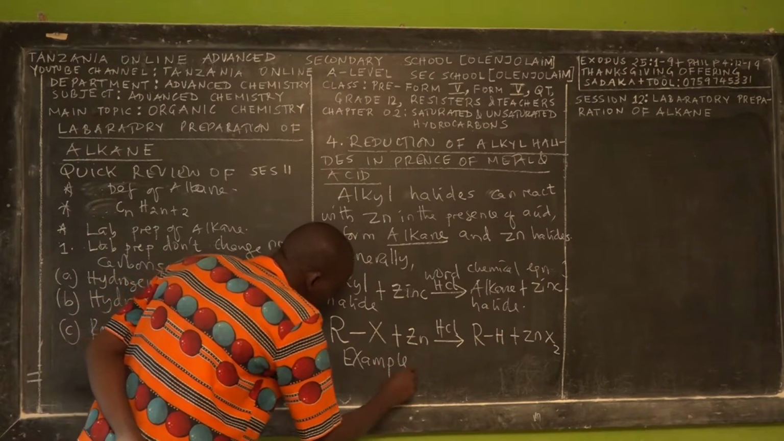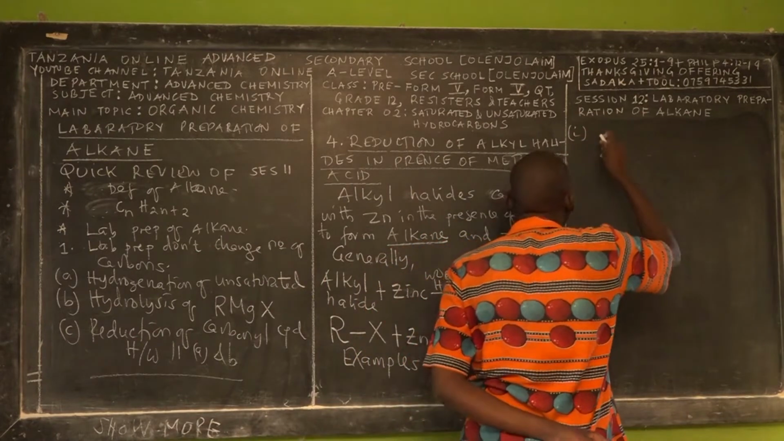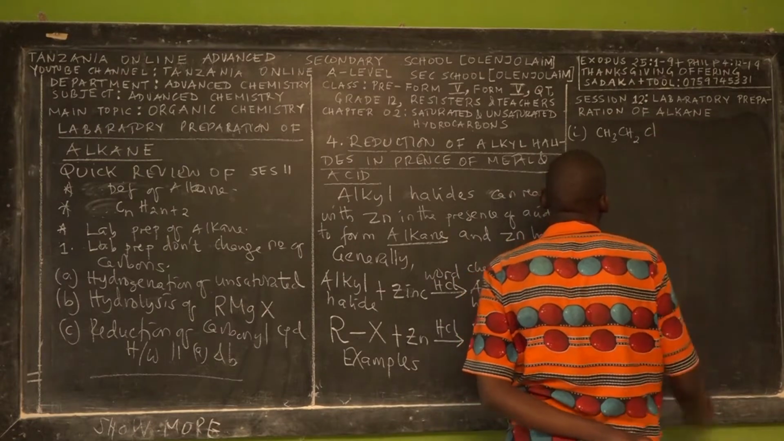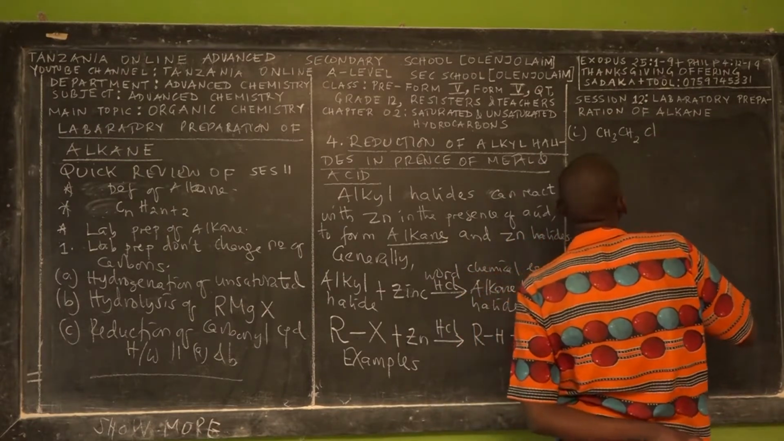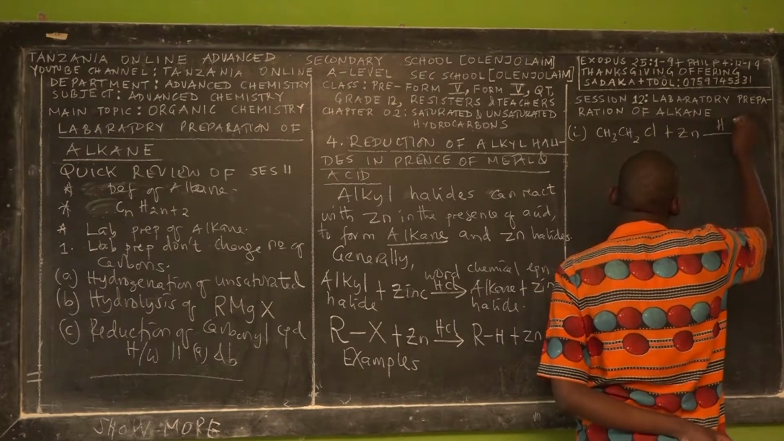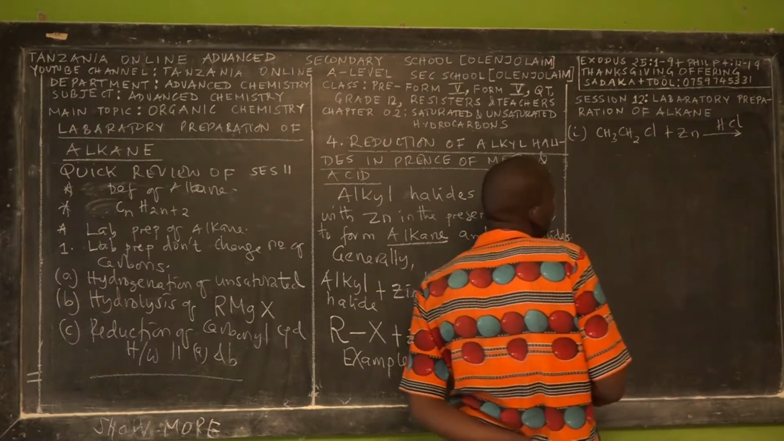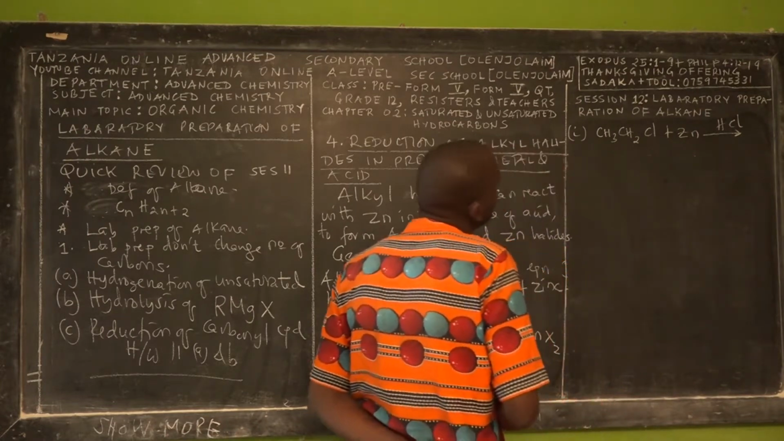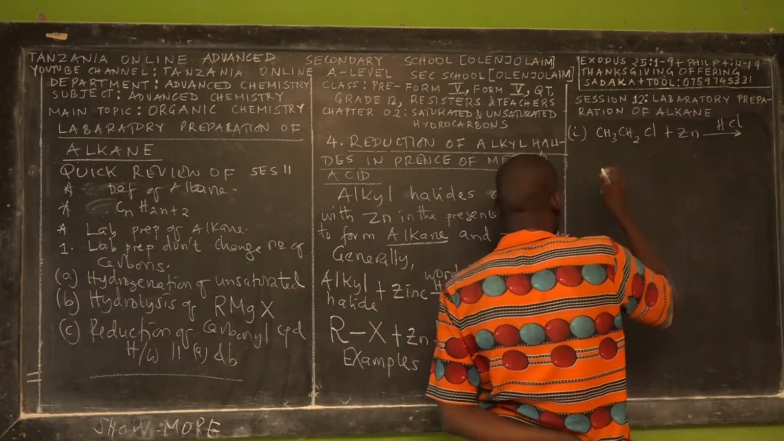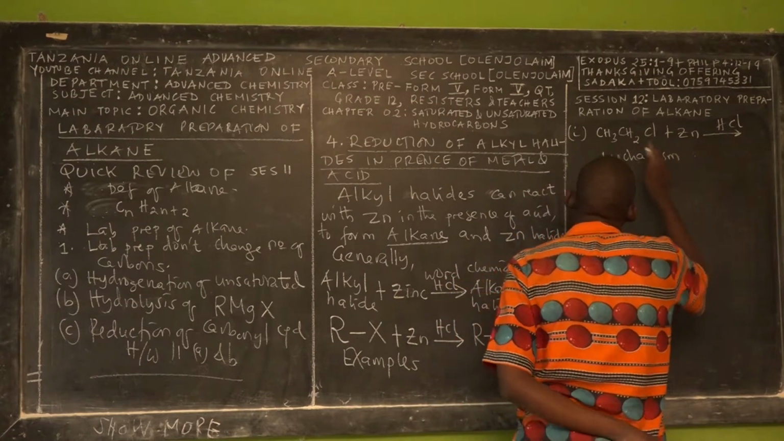Reactions are simple. Examples. The first example, you can have chloroethane. Chloroethane reacts with zinc under the presence of hydrochloric acid. The product will be what? Simply the chlorine is going to break off. Listen carefully, it's a simple mechanism for you to understand what's going on.